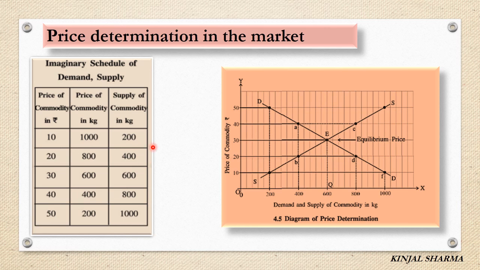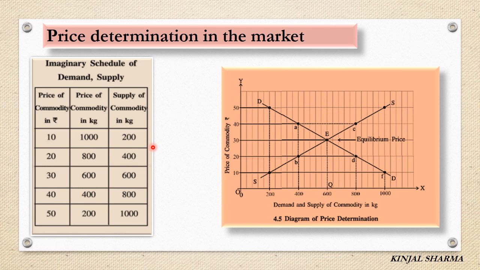Now expansion and contraction of supply. Expansion and contraction of supply take place on the same curve. So what do you mean by expansion of supply? That is a rise in quantity supplied which occurs when other factors are held constant but the price of the goods is raised. And contraction is a fall in quantity supplied which occurs when other factors are held constant but the price of the goods is reduced.